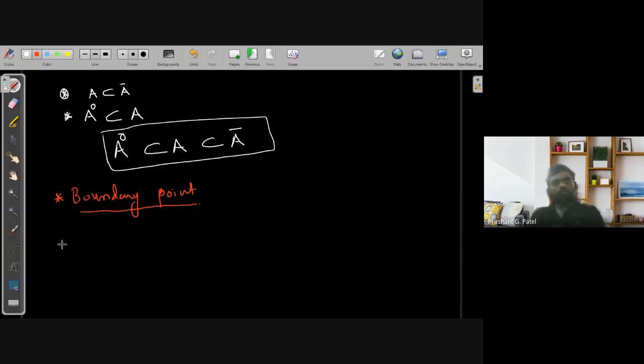Very good. Yes, definitely that should be the boundary of the set, because when you pick up any point on the wall and try to draw a neighborhood of that, that neighborhood should intersect both A and its complement. Then we can say that point is a boundary point of the set. So how can we define a boundary point in the same manner? First of all, let X be a metric space, and A a subset of X.